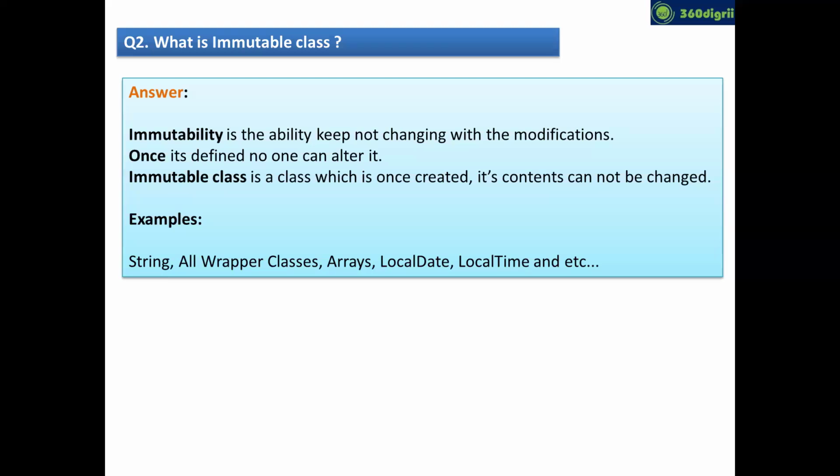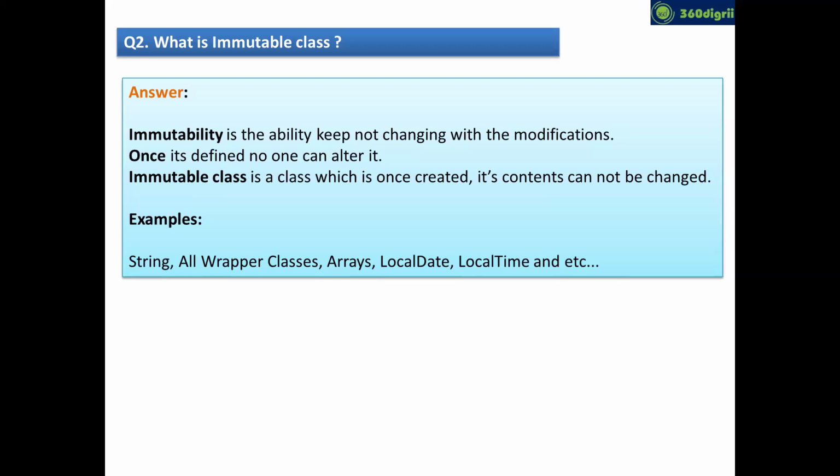We have 8 primitive data types. All 8 primitive data types have wrapper classes, correct? And all wrapper classes are immutable. Arrays is a class which is from the util package. LocalDate and LocalTime are also immutable classes only, along with String.